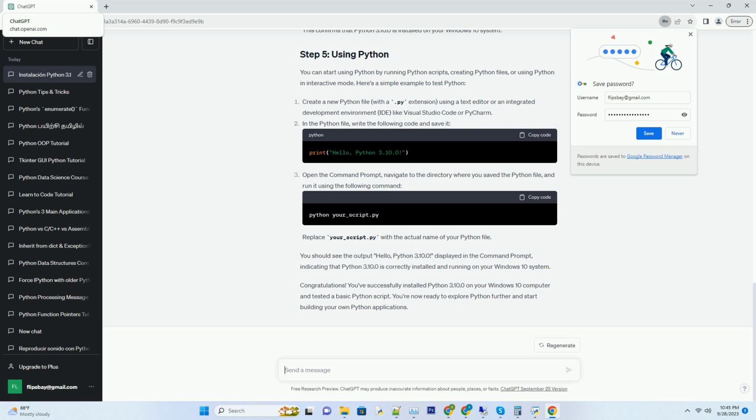You should see the output Hello, Python 3.10.0, displayed in the command prompt, indicating that Python 3.10.0 is correctly installed and running on your Windows 10 system. Congratulations! You've successfully installed Python 3.10.0 on your Windows 10 computer and tested a basic Python script. You're now ready to explore Python further and start building your own Python applications.